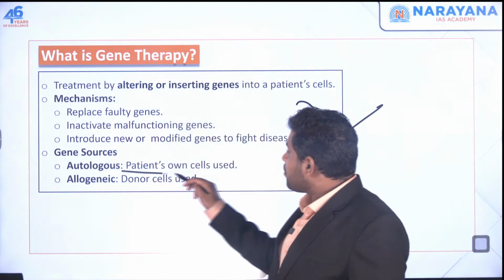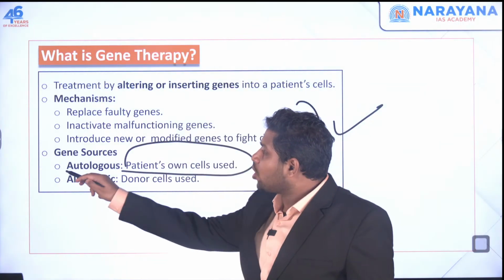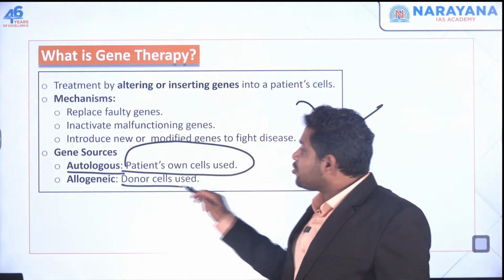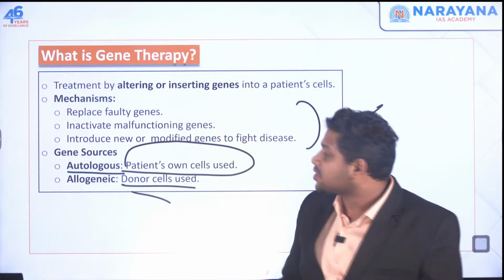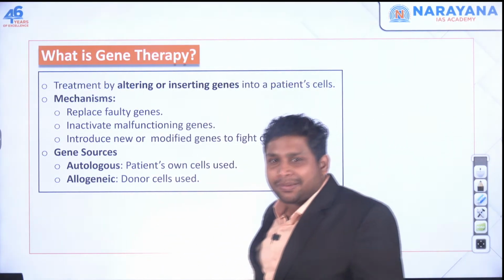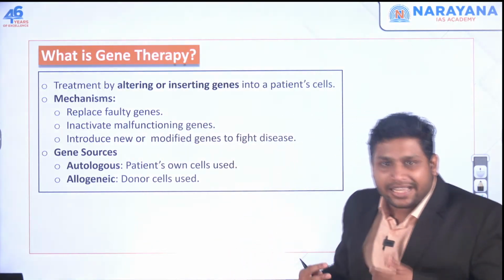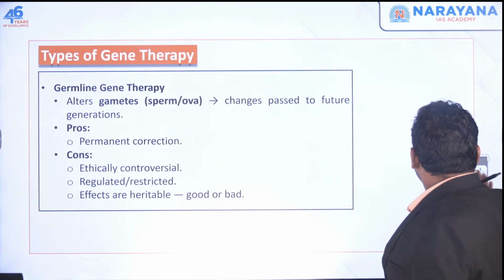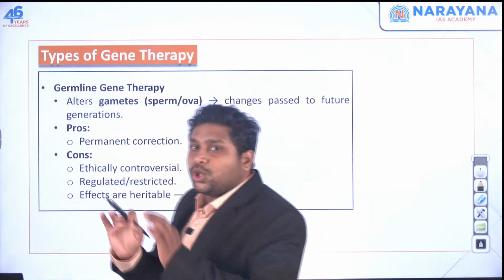So if it comes from the patient's own cells, it's called autologous. And if it comes from other donors, it's called allogenic. Although these words are not that important, just for the sake of understanding I'm telling you. Okay. Now when you look at